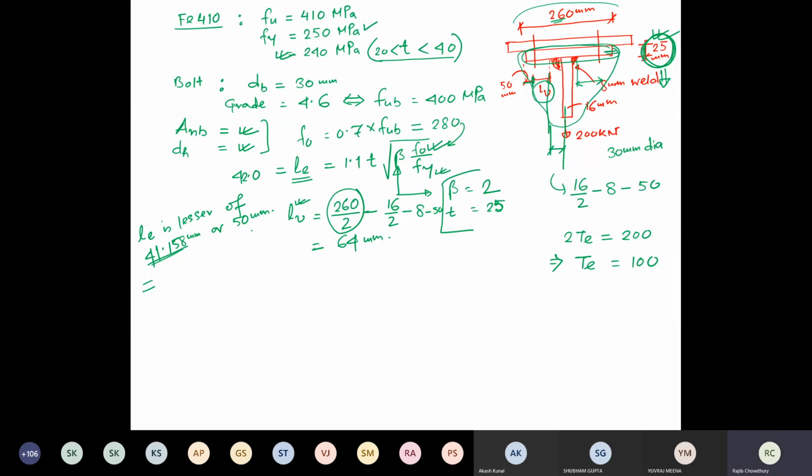Now from here, lesser of these two means 42 mm I am considering. Just doing these calculations, I may be making a mistake.